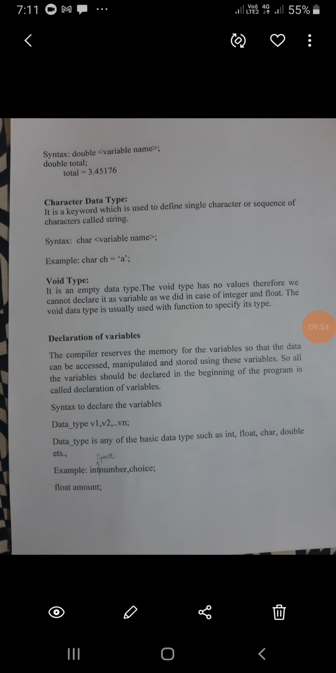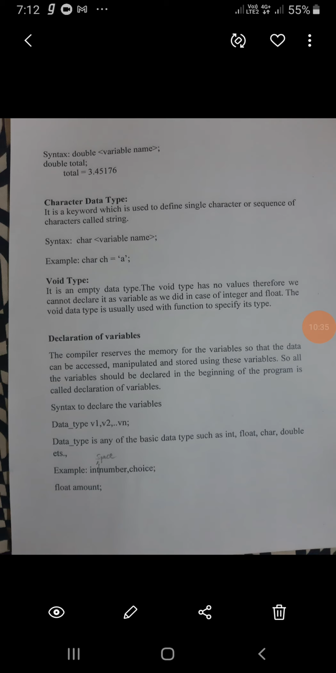Next, void type. The void type is an empty data type. It doesn't contain anything. The void type has no values. Therefore, we cannot declare a variable of it as we did in the case of integer, float and character. Integer, float, character and double are declared as variables, but void contains nothing, so we cannot declare it. The void data type is usually used with a function to specify its type. The size of the void type is 0.